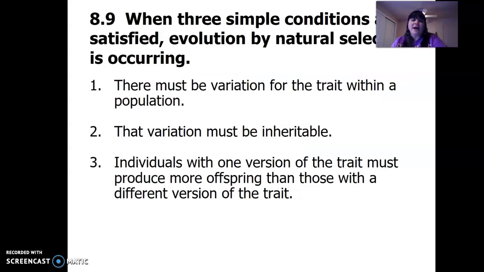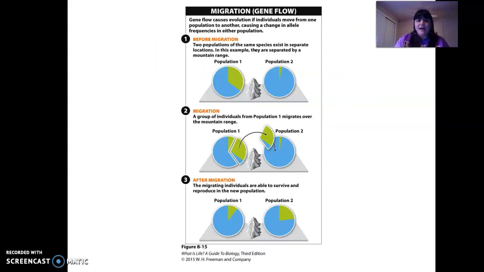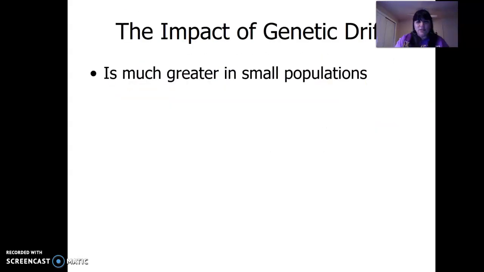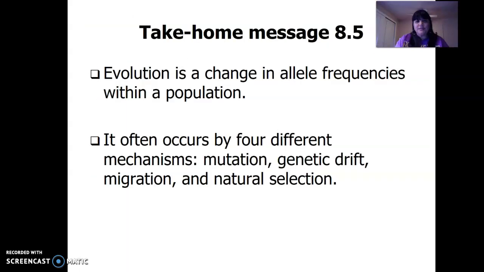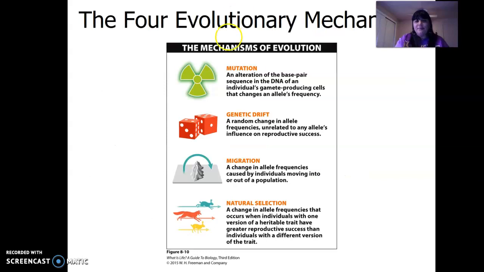And then lastly, natural selection. So what I had said was that slide, I'm going to go back to it really quickly. I had said that this is an important slide, right? It is an important slide. So we talked about mutations, we talked about genetic drift, migration, now natural selection.